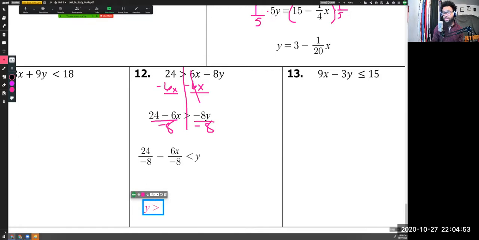Y is greater than, and then I'm going to have this 24 over negative 8, which is negative 3. And then negative 6x over negative 8, that becomes a positive because a negative divided by a negative is a positive. And then 6 over 8, we can reduce that to 3 over 4. 3 over 4x. Okay. So there we have it.